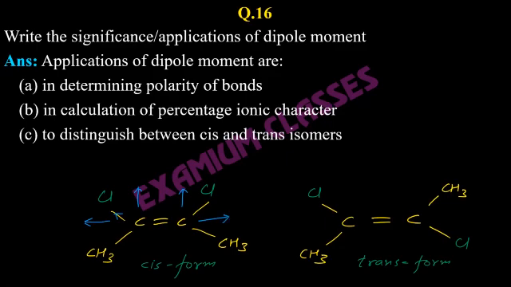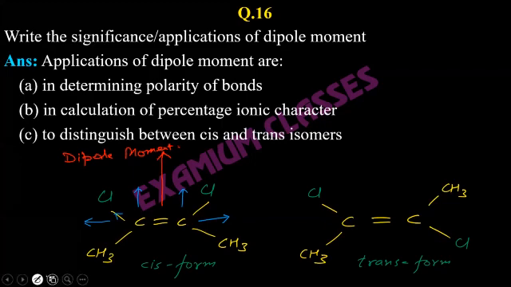The C-CH3 bond will not be that much polar because carbon and carbon both are electropositive. Okay, they have the same electropositivity. So the carbon-carbon bond will not be that much polar, but the C-Cl bond will be polar. Now horizontal components will get cancelled out, and there will be an overall dipole moment upward in this case, the cis form. So there will be a dipole moment in the case of cis form.